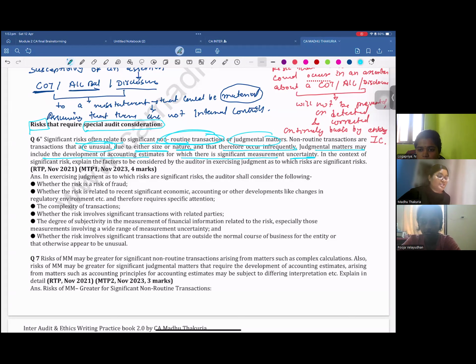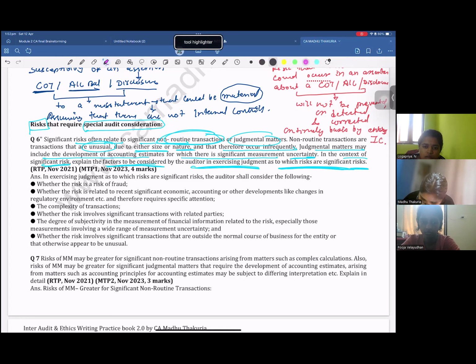They calculate the provision for gratuity and pension plans, because it is future oriented, right? So whenever all these matters are involved, there is always a risk that the client may do something over here. So, in the context of significant risk, explain the factors to be considered by the auditor in exercising judgment as to which risks are significant risks.